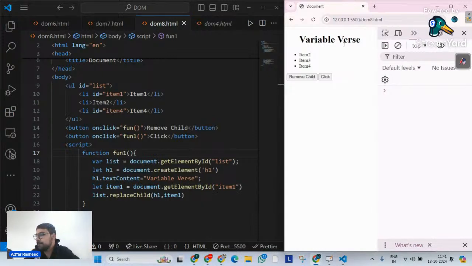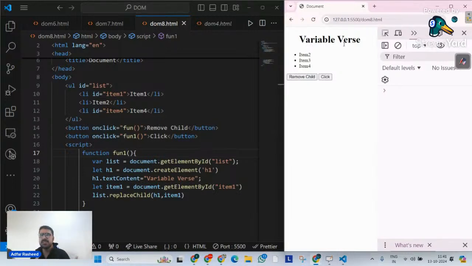Now if I click on this, you can clearly see it has replaced the entire node with the variable verse. It has entirely replaced my node, which is item1, with a new node over there, that is h1. That's why I asked you a question 5 minutes back, which is, we do not have just one way of inserting a node inside the DOM. There can be a lot of ways.